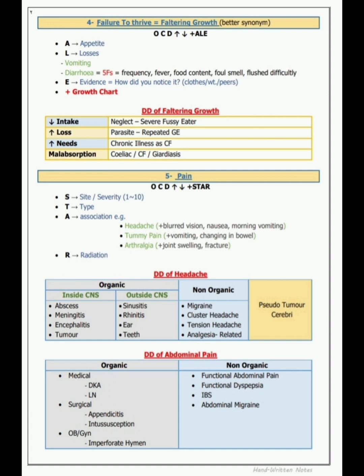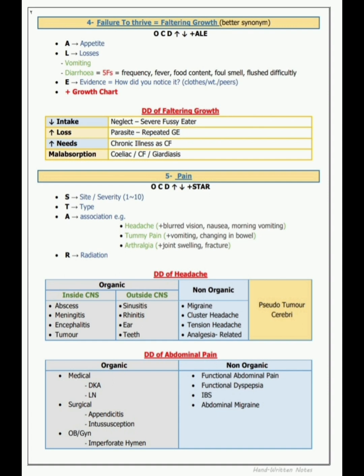Now number 5 is pain. When someone complains of pain, what questions will we ask and take the history? First OCD: how long, when it started, how long suffering, any triggering or inhibiting factor. Plus STAR. S for site, severity 1 to 10. So the pain is where, location, and severity, what grade you give 1 to 10. T is the type of the pain. That may be any type.